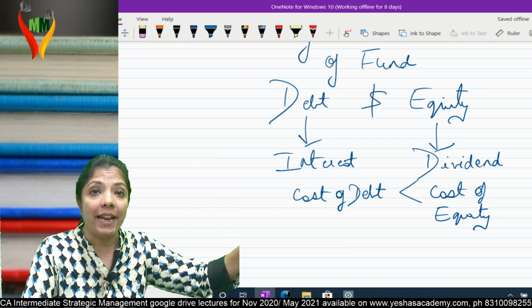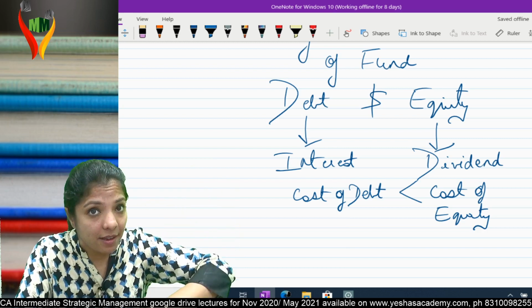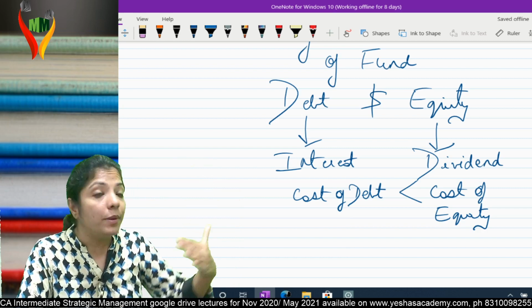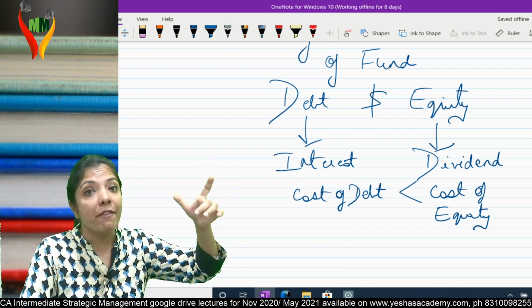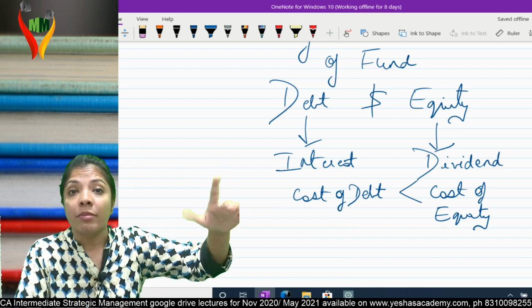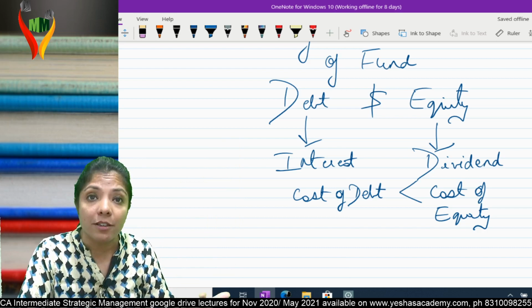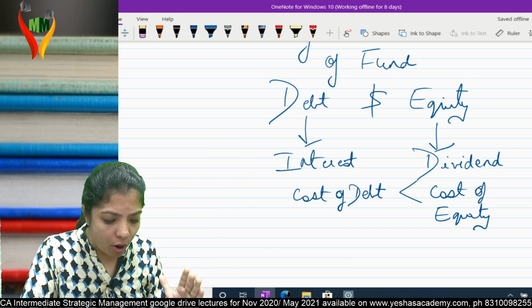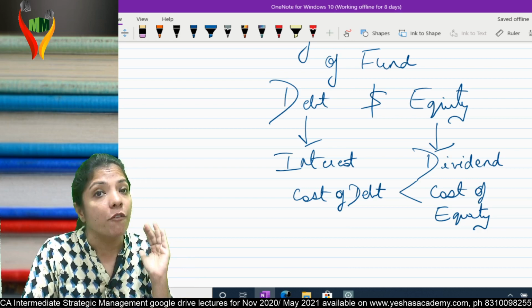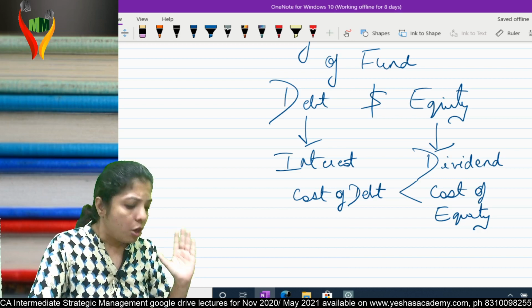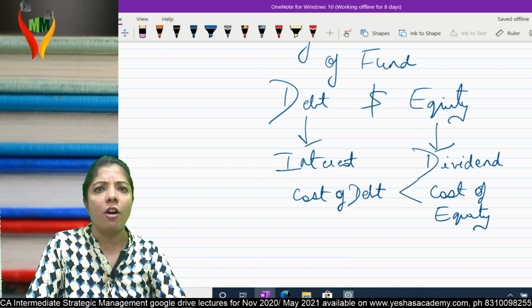So cost of debt is always less than cost of equity, because for equity you pay dividend, and the dividend percentage may be fixed, but the amount will vary because it depends upon the profit. The more the profit, the more the dividend. You agree to this point? 100% cost of debt is less than cost of equity.